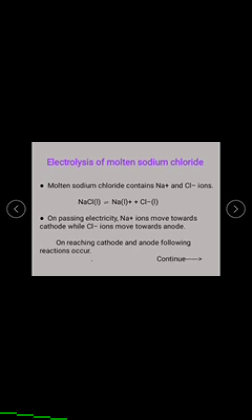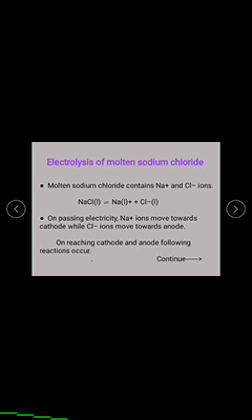In this case of molten NaCl, sodium chloride, this molten sodium chloride contains the Na+ and Cl- ions. This can be taken into an electrolytic cell as an electrolyte in the form of liquid state.